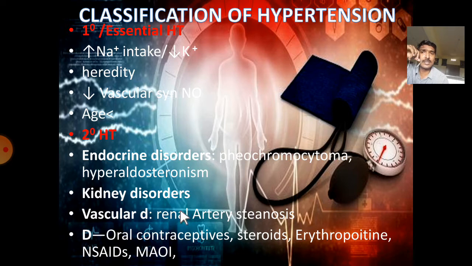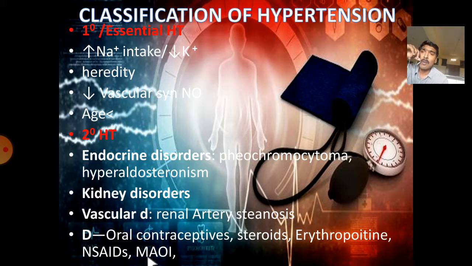Kidney disorders also lead to hypertension, and vascular disorders like renal artery stenosis. Here the renal artery becomes stiffened due to any reason. Due to this, low blood supply to the kidney occurs, which activates the renin-angiotensin aldosterone system. This leads to hypertension. Drugs like oral contraceptives, steroids, erythropoietin, NSAIDs, and monoamine oxidase inhibitors also lead to hypertension. NSAIDs cause sodium retention in the body. This increases blood volume and hypertension occurs.